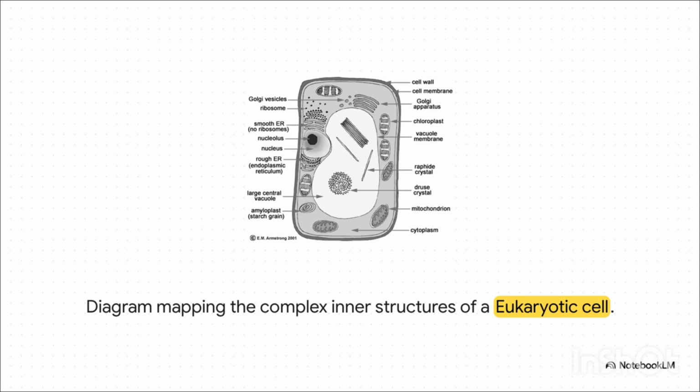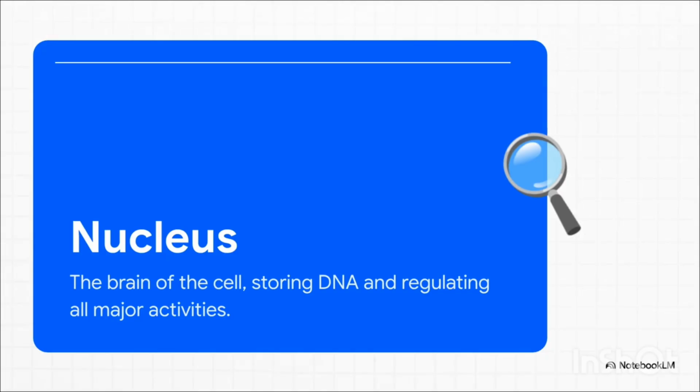Because just like a real city needs power plants, waste disposal, and essential government to survive, the cell completely relies on these various organelles to stay alive and do its job. Let's look a bit closer at 3 of the most important ones. First up is the nucleus.